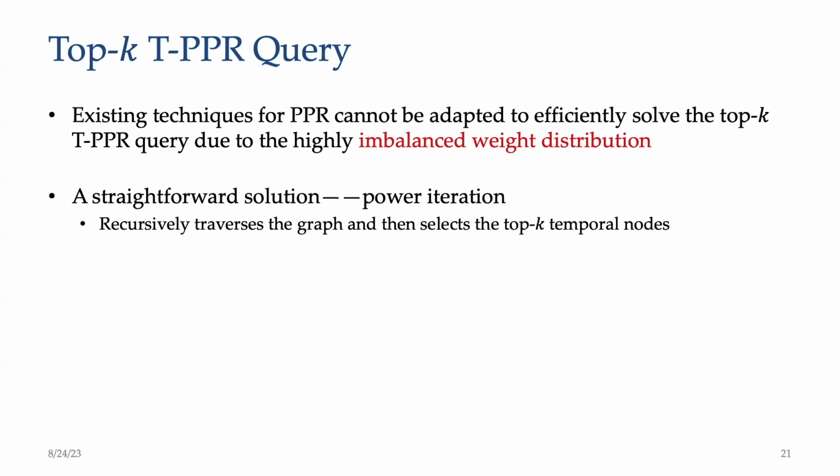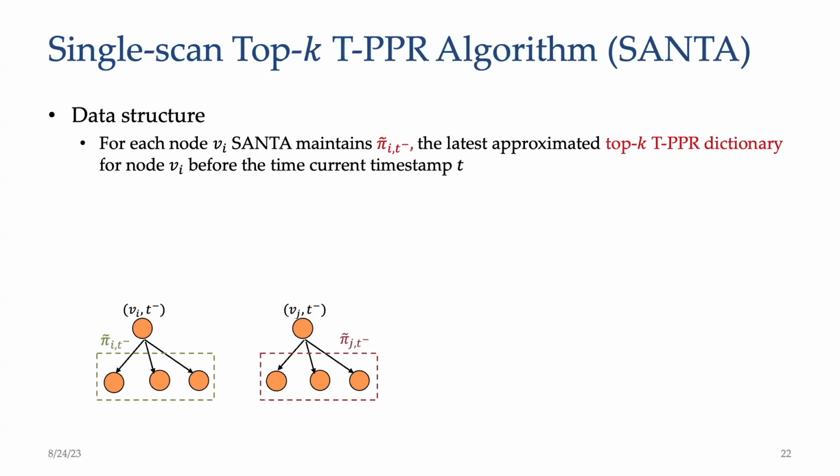A straightforward solution to the top k TPPR query is power iteration, which recursively traverses the graph and then selects the top k temporal nodes. However, this approach is computationally prohibitive, as its costs increase with the number of temporal edges in the dynamic graph. So we developed an efficient single-scan top k TPPR algorithm named Santa that creatively prunes a significant number of temporal nodes.